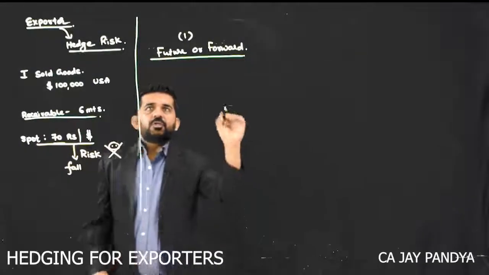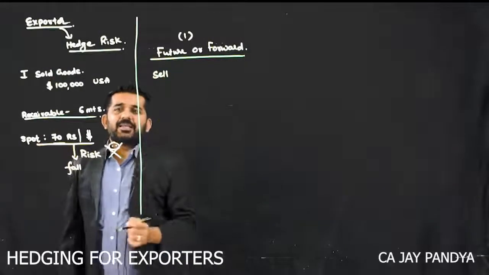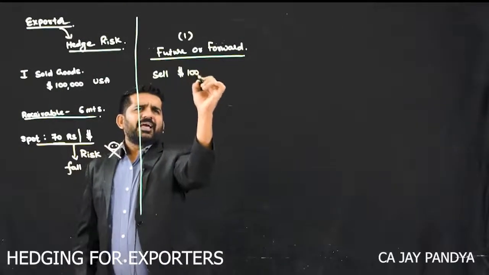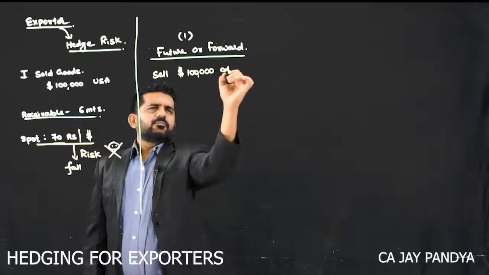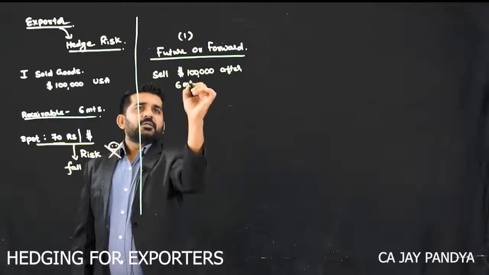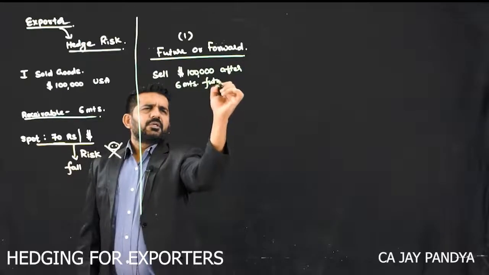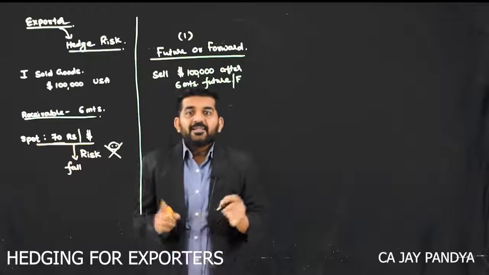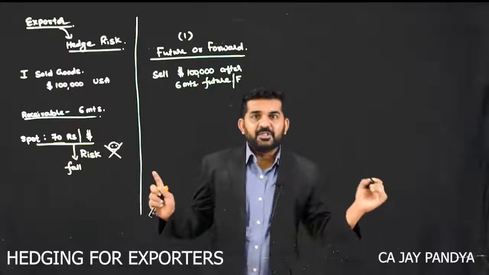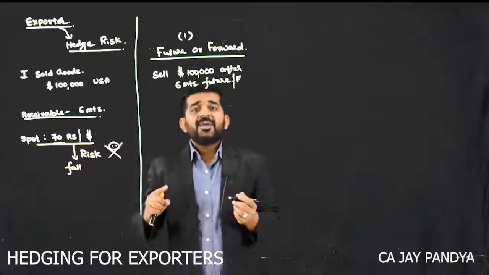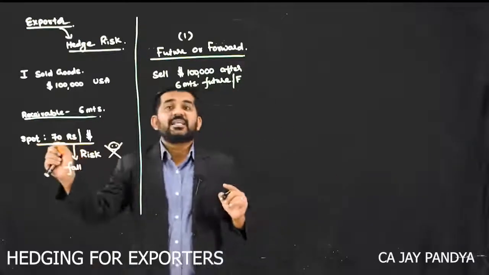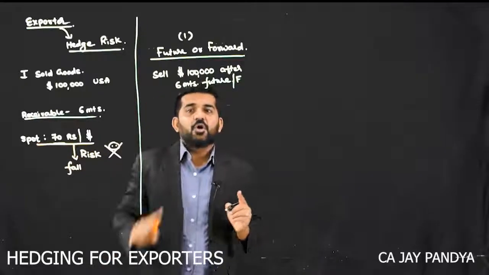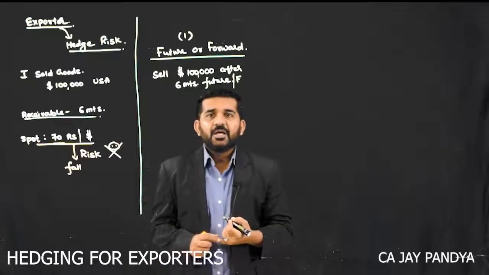What to do? Very simple. Sell $1 lakh after 6 months in future or forward. So there will be an agreement between me and some other person, say it is a forward, whereby he is ready to pay me say 69 rupees per dollar at the end of 6 months in exchange of $1, and I'll be exchanging totally $1 lakh.